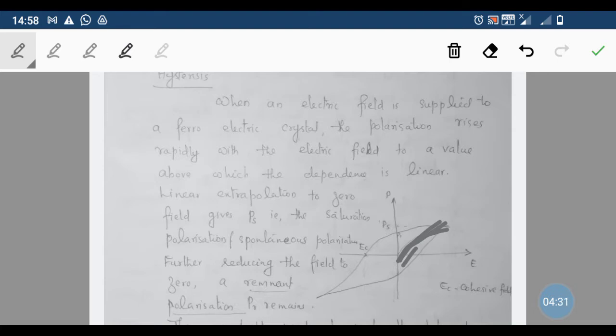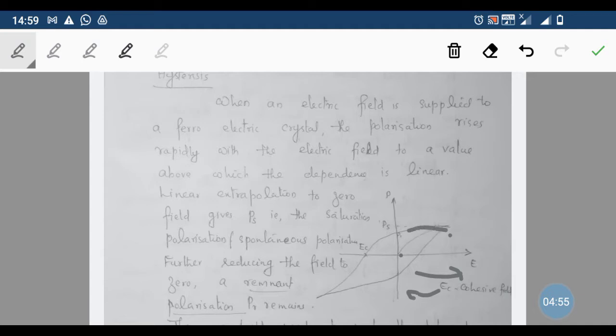Then suppose we change the field, suppose we remove the field, then linear extrapolation to zero field. Suppose we change the field to zero, then what happens is that first of all we are increasing the field, then we are decreasing the field.